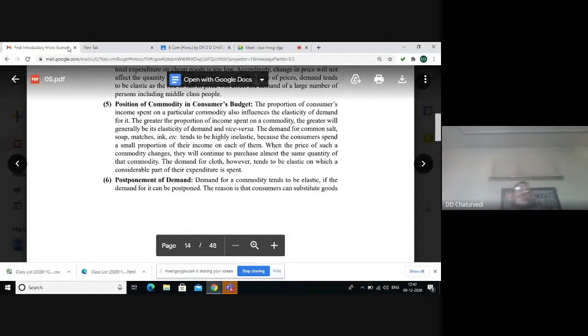Next point is position of commodity in consumer's budget. When consumer spends very small portion of the total income or budget, like matchbox, newspapers, etc., elasticity of demand is low because consumer will not mind even when there is a slight increase in the price because it is not going to much disturb the budget of that consumer. But for such goods on which major portion of the income is being spent, elasticity of demand is going to be very high.